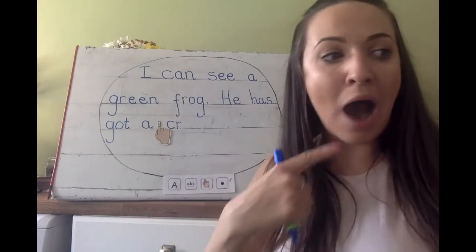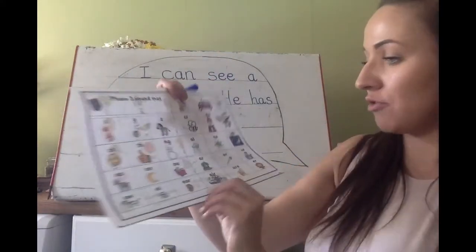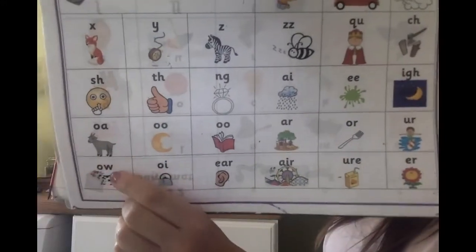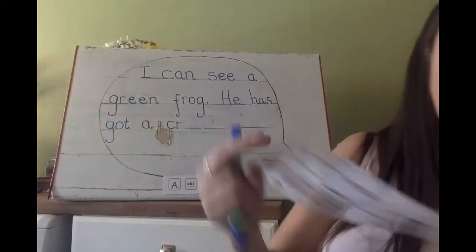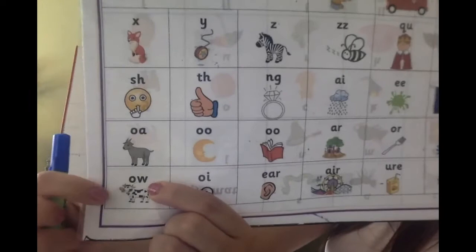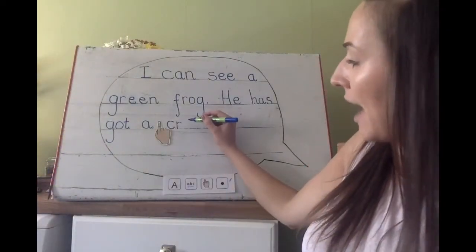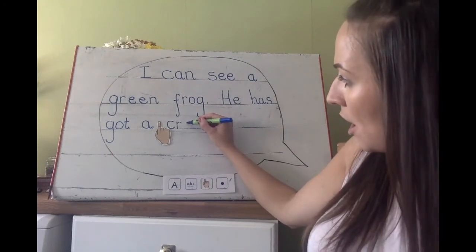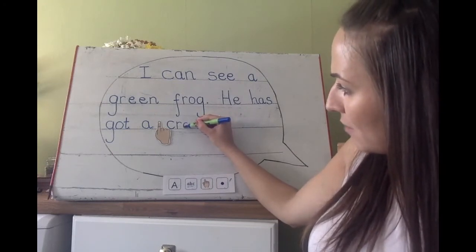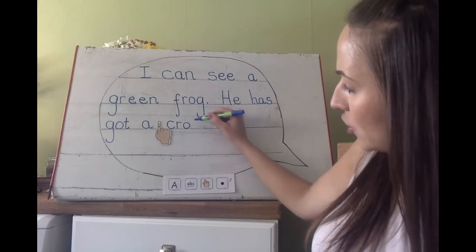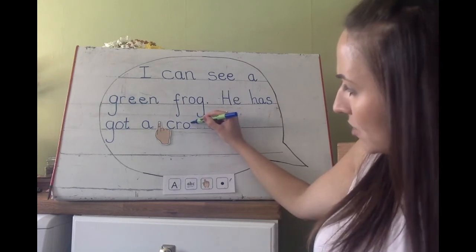Own. Ow is a phase 3 sound. Here it is, ow for cow. And it has the letter O and W in. O and W make the ow sound. We'll curl around the caterpillar for the O and then W, which is a zigzag monster letter.